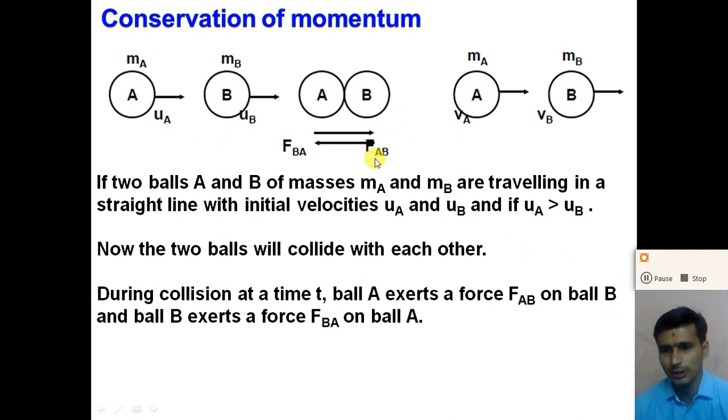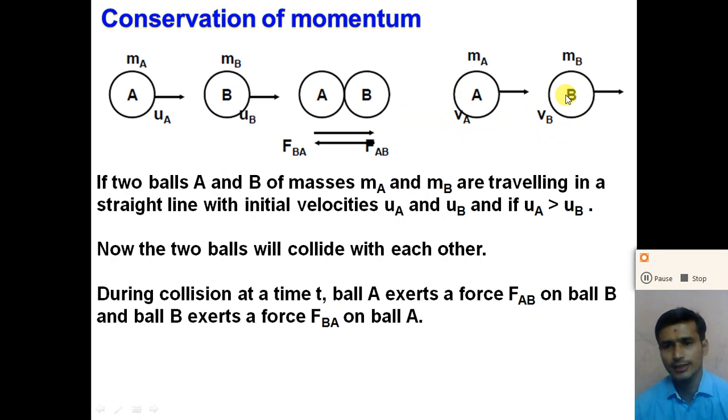Now after the collision, ball A is moving with the velocity VA and ball B is moving with the velocity VB. So before the collision, the velocity of A is UA and the velocity of B is UB. When both balls collide, forces act on each other, and due to this the velocities change. After the collision the velocity of A becomes VA and the velocity of B becomes VB.